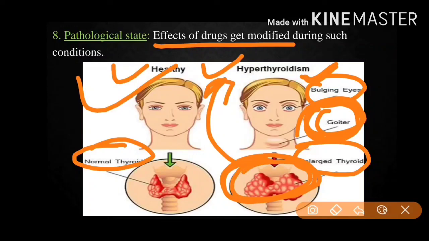So this is the pathological state. So one drug, that is morphine in large dose, is introduced in order to reduce the hormone secreted by the thyroid gland.